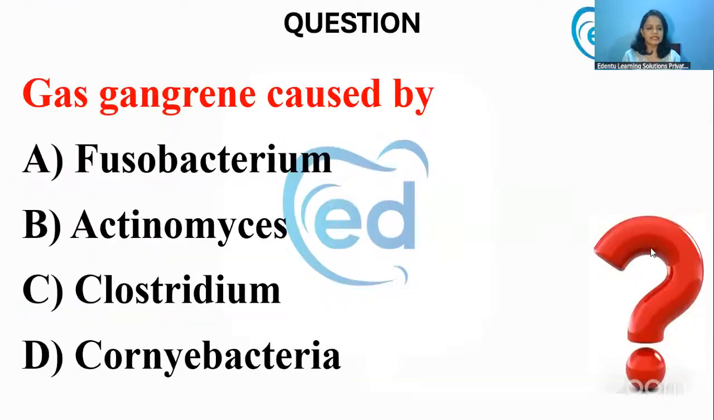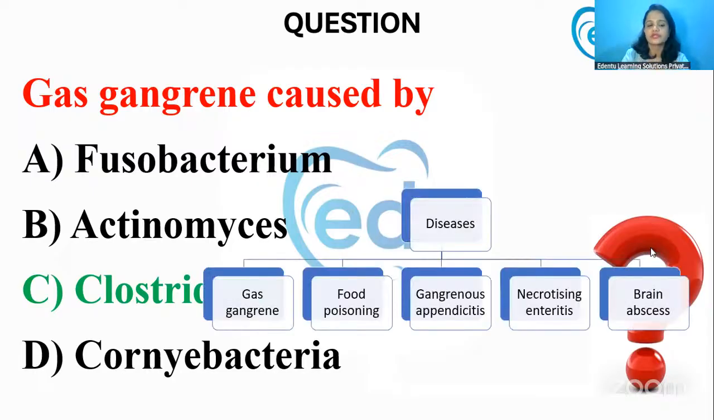Now, next question. The gas gangrene is caused by. This is a NEET MDS 2024 question. Very simple, easy to answer. It is option C, Clostridium. Clostridium perfringens is the one responsible for causing gas gangrene.